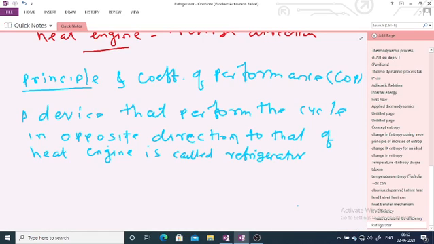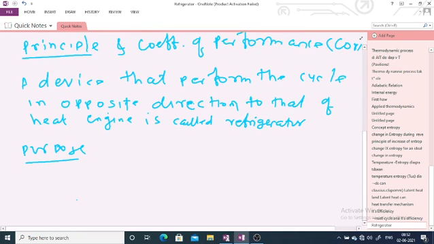Now the purpose of any refrigerator is only to extract as much heat as possible from the cold reservoir with the help of a small amount of external work. The output of the refrigerator should be remembered here, this is important. The purpose is to extract the maximum amount of heat from the cold reservoir, which is at a lower temperature.